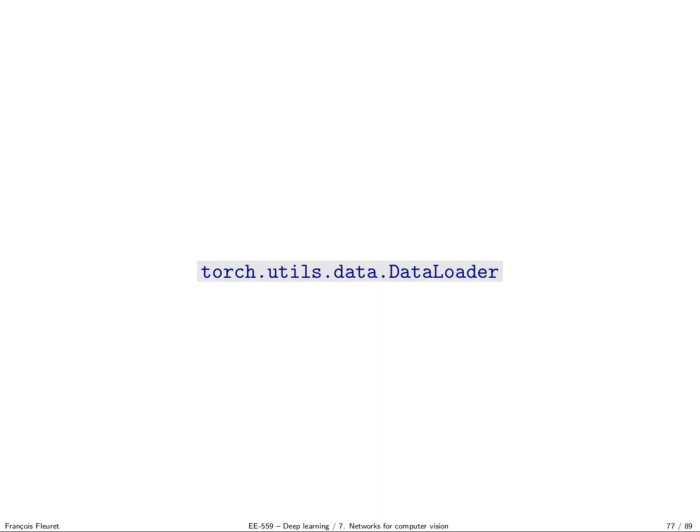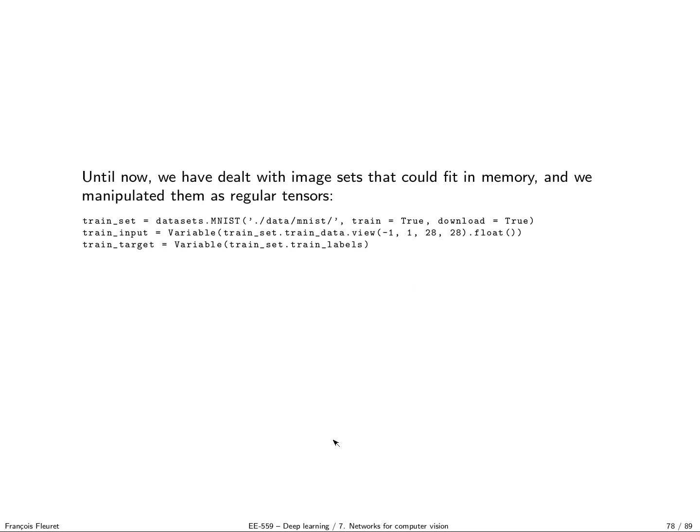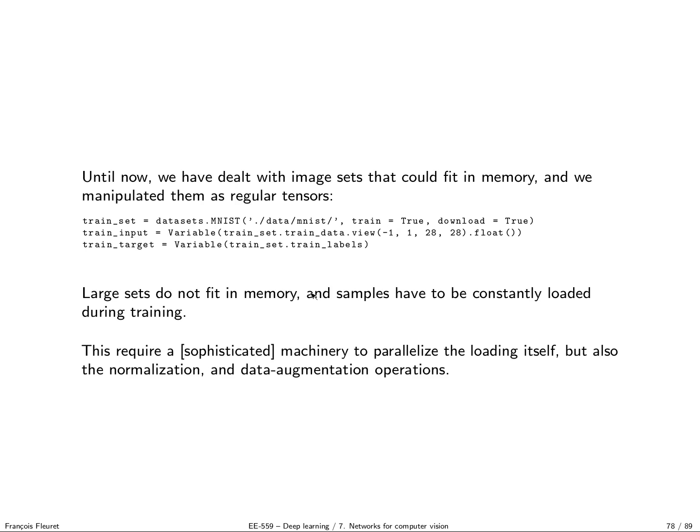Okay, so now we will finish this lecture with a description of the data loader and a bit of programming in PyTorch to make a weird network. So first, the data loader. Until now, what we have done is to store the datasets as tensors. So if you remember, typically from MNIST, we would get the dataset from torchvision and build a variable for the reshaped tensor. But for very large datasets such as ImageNet, you simply cannot do this. You have several tens of gigabytes of data stored on disk, so there is no way you could have all this in memory.